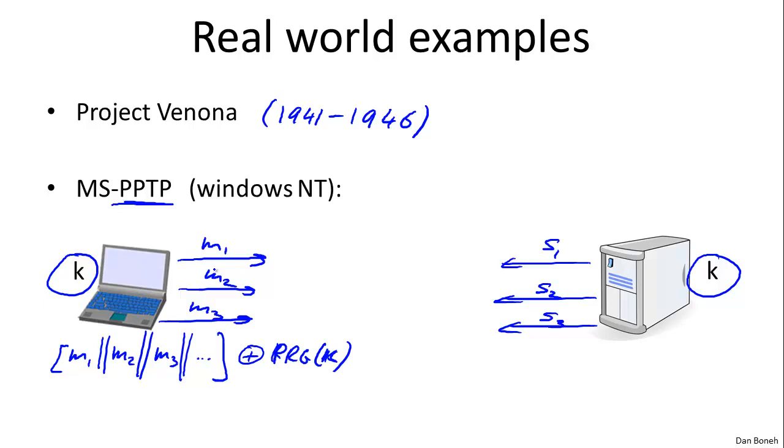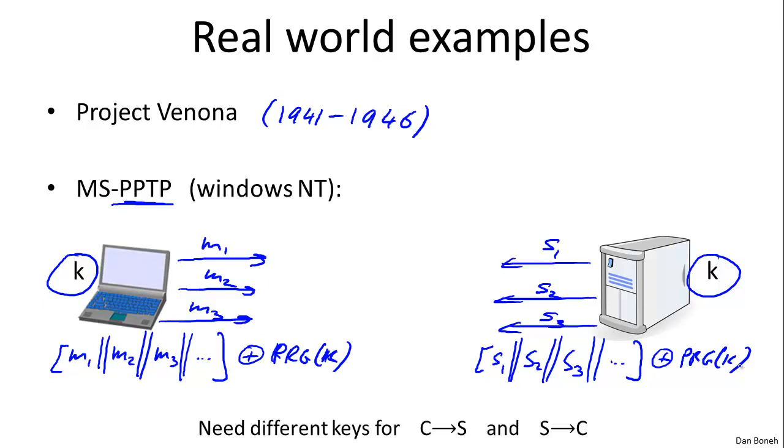The problem is the same thing is happening also on the server side. In other words, all the messages from the server are also treated as one long stream. They're all concatenated together and encrypted using, unfortunately, the same pseudo-random seed, in other words, the same stream cipher key. So what's happening here is the two-time pad effect, where the set of messages from the client is encrypted using the same one-time pad as the set of messages from the server. The lesson here is that you should never use the same key to encrypt traffic in both directions.